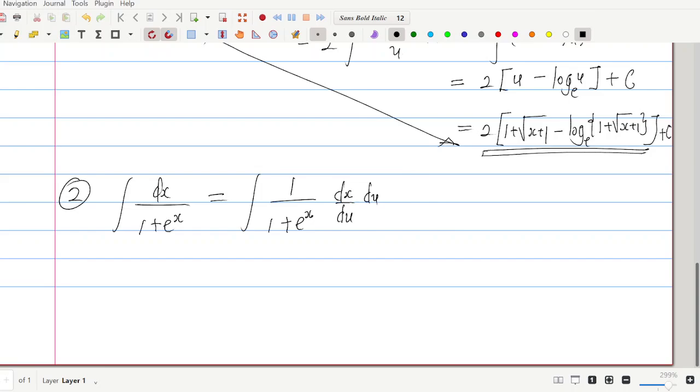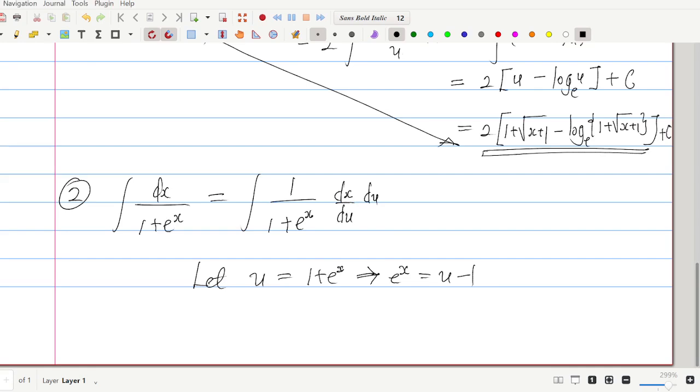As I said, different integrators will choose the relationship in different ways that seem good to them, but for me, I will say let u be 1 plus exponential x, all right, from whence we have our exponential x to be u minus 1, all right.